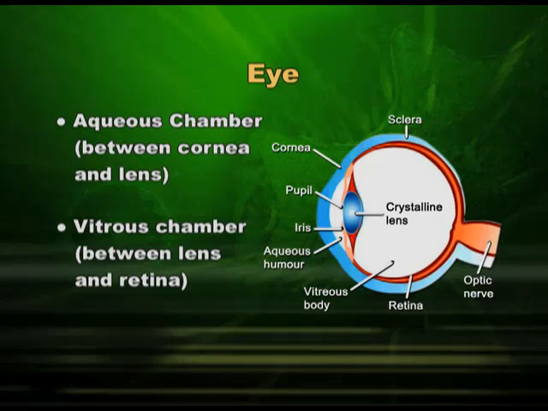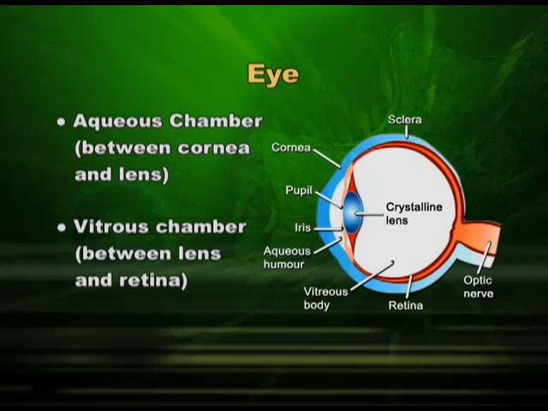This is the cornea, you can see, and here is the lens, and between the cornea and lens this is the aqueous chamber, which is filled with aqueous humor. And now I will show you the vitreous chamber. This is the lens and this is the retina. This whole thing is the vitreous chamber, which is filled with vitreous humor, which is a gel-like substance.